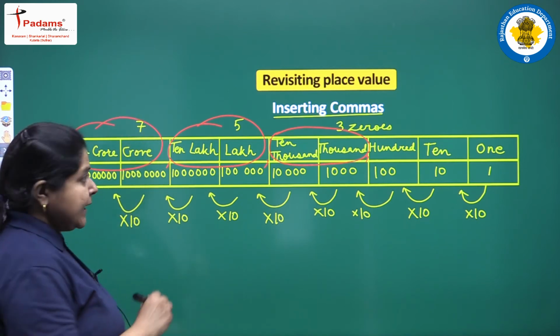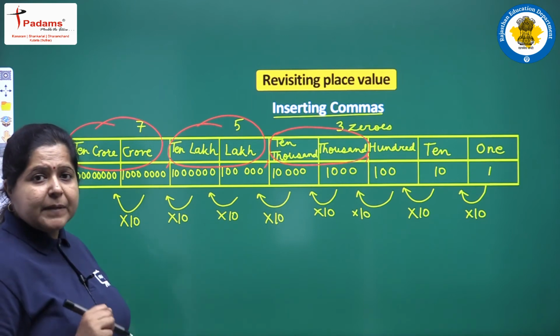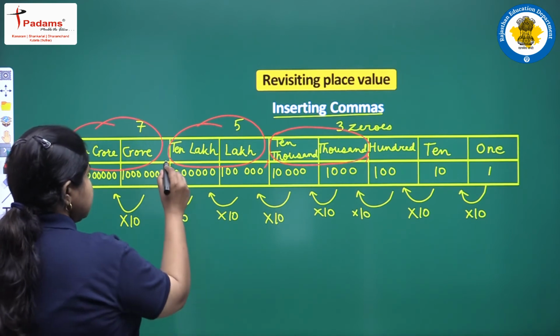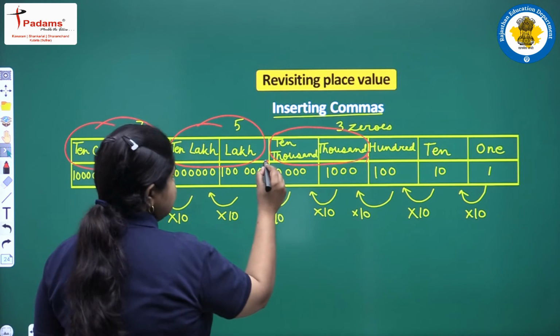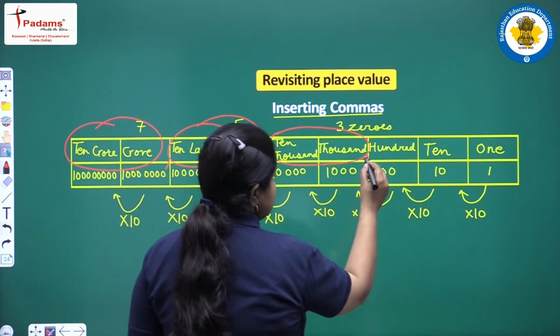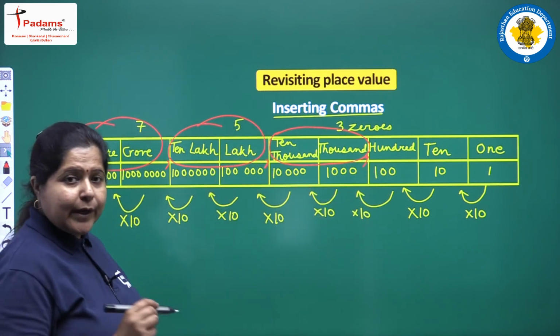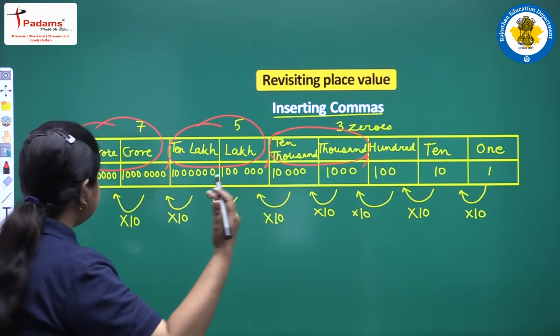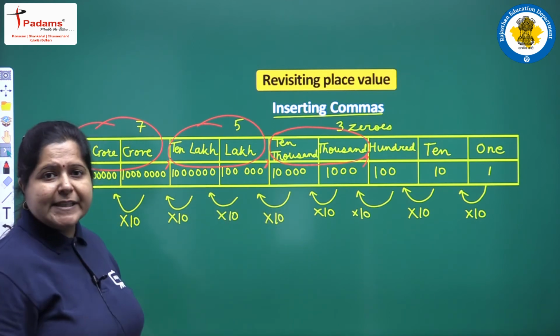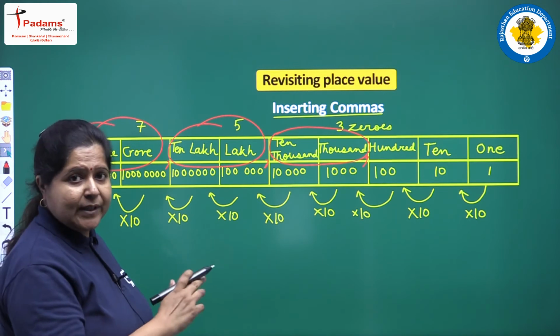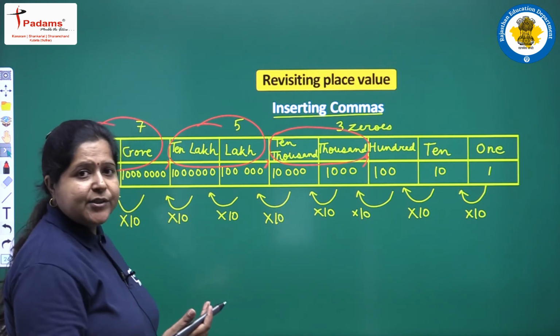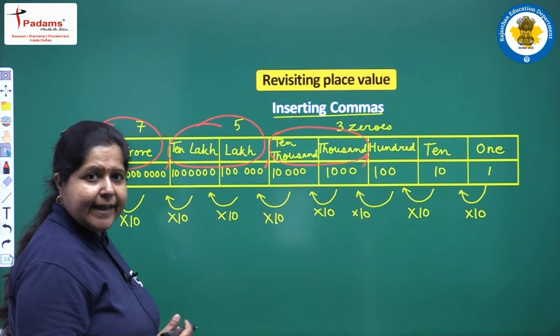So in a 9-digit number, we are placing 3 commas: one after the crores, one after the lakhs, and the other one after the thousands. So in a 9-digit or an 8-digit number, we will have 3 commas in between. This will be more clear as we take up the next example.